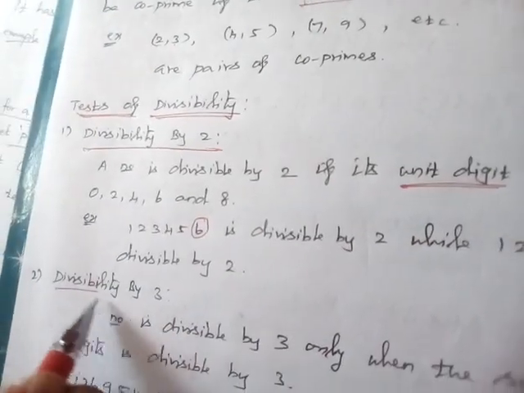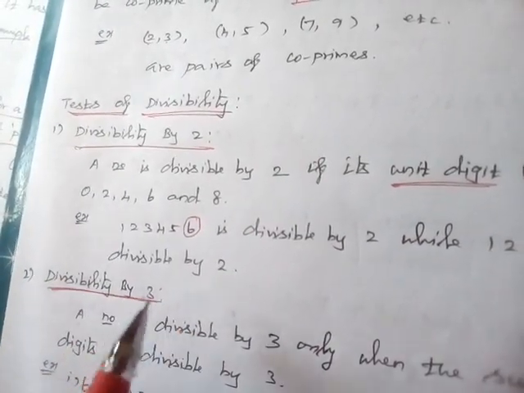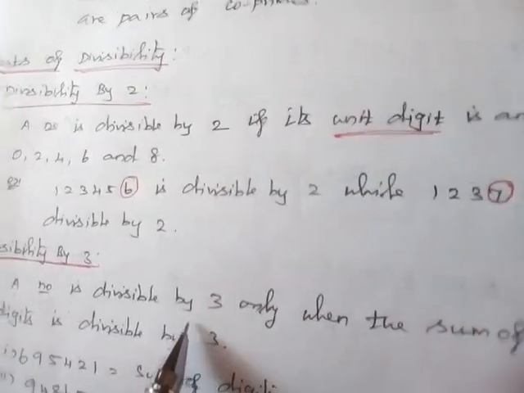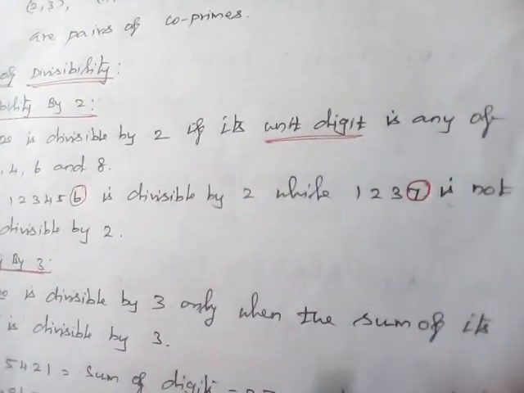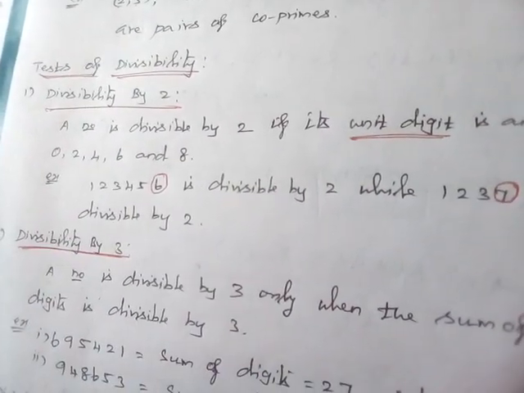Next, divisibility by 3. A number is divisible by 3 only when the sum of its digits is divisible by 3.